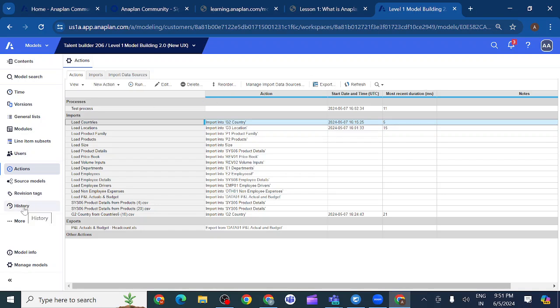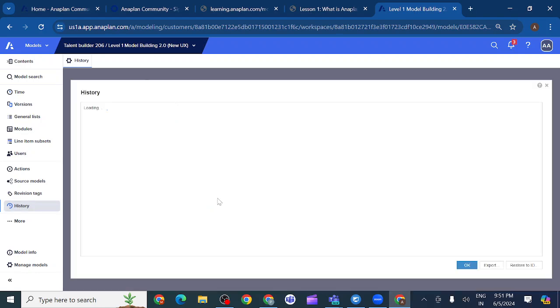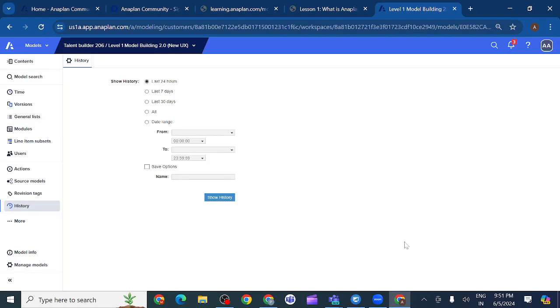And if I want to check history, whatever changes I have done in the last 24 hours, last 7 days, or last 30 days, you can see. If I click on history, it says no changes found for the selection, because I didn't do any changes in 24 hours. That is the reason it is showing. If I click on last 7 days, I will get something.